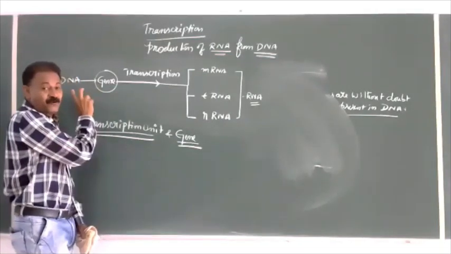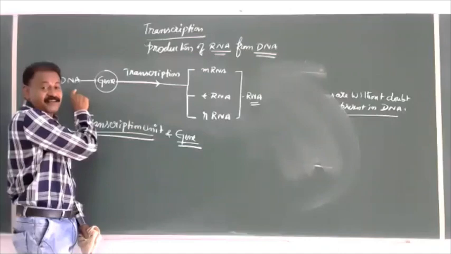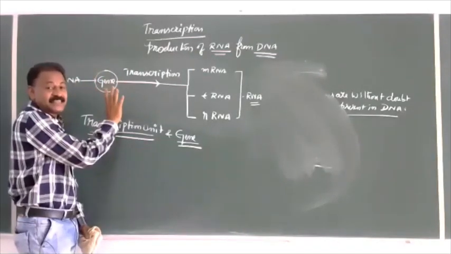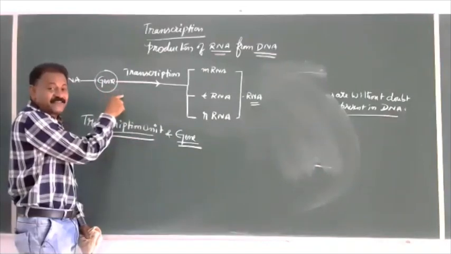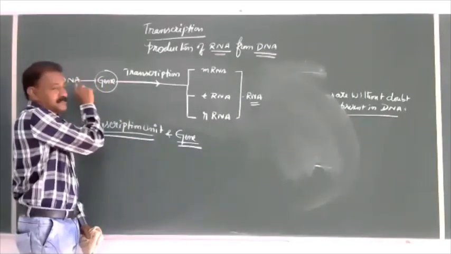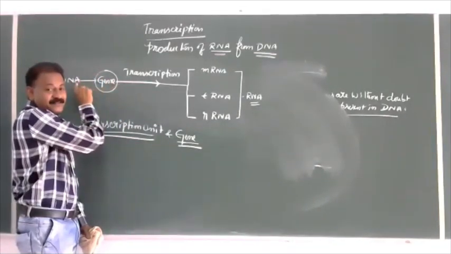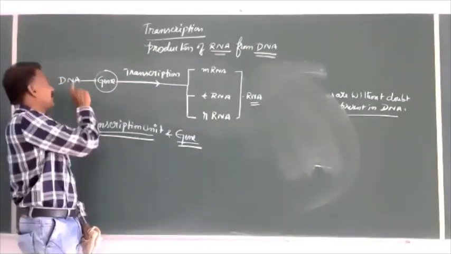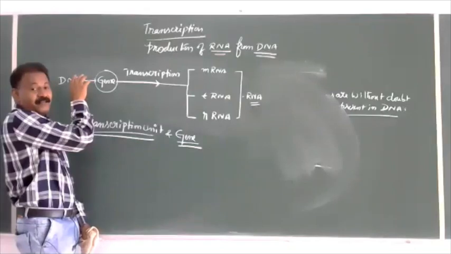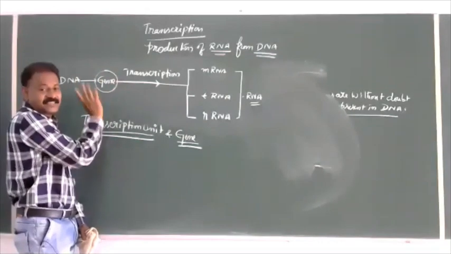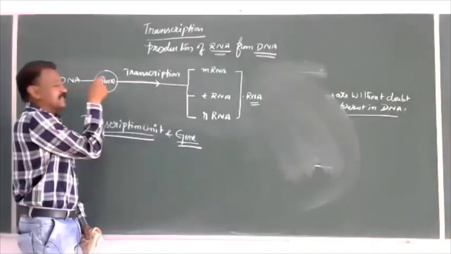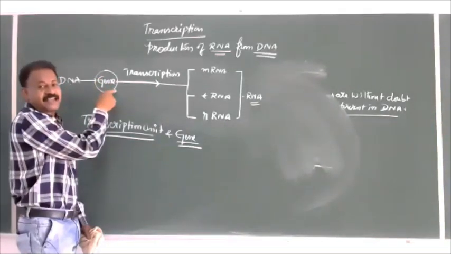The total amount of DNA present in an organism is not acting like gene, but genes are definitely present on the DNA. See these two sentences. Definitely genes are present in the DNA, but all the DNA is not acting as gene. So some part of the DNA is acting as gene.